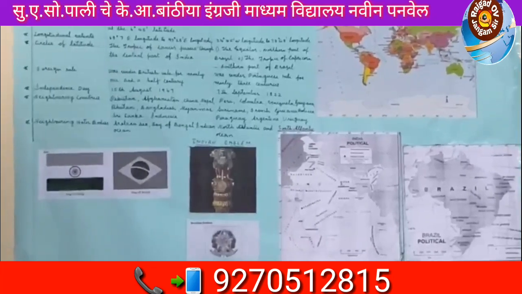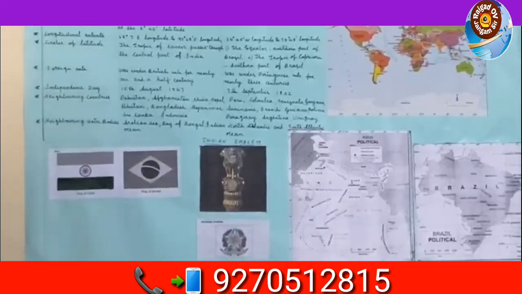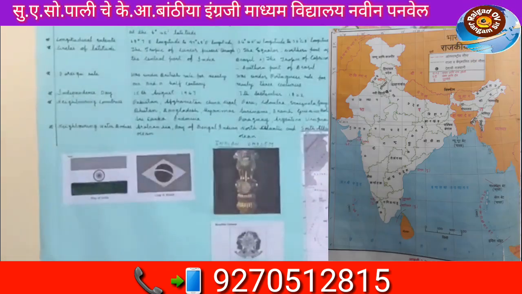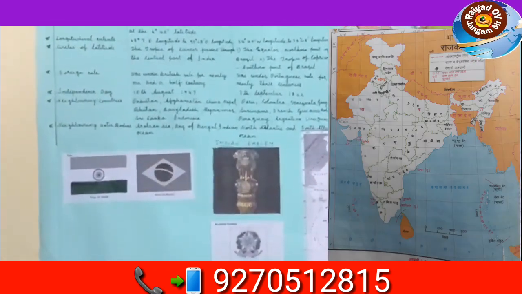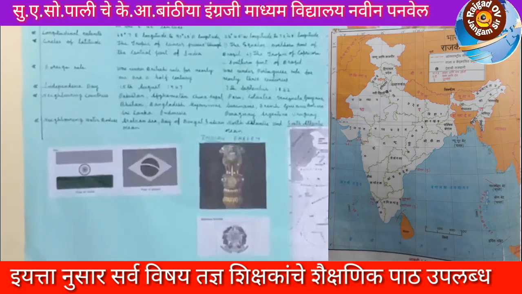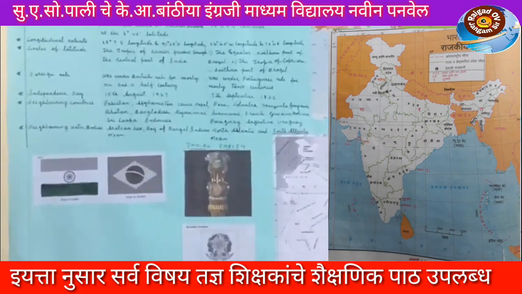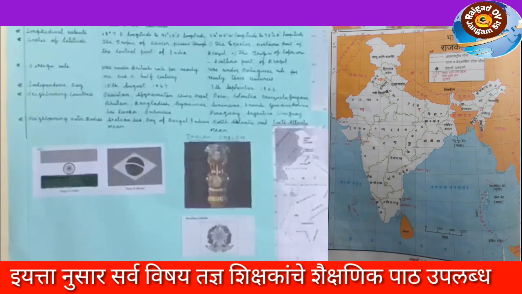And for Brazil also, the national emblem of Brazil is shown here. The coat of arms shows the Southern Cross in a blue circle. The ring of 27 stars around it represents Brazil's 26 states and federal district. The whole is placed on a star and surrounded by coffee on the left and tobacco on the right.